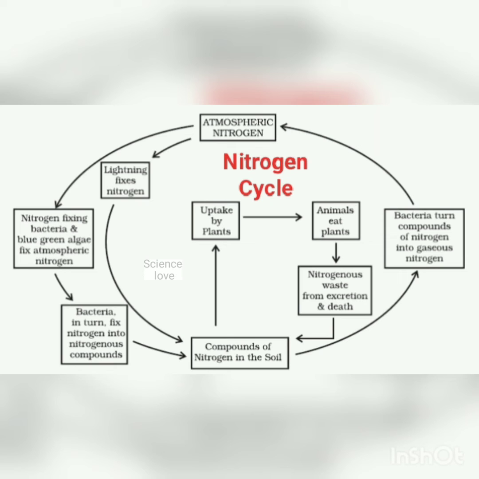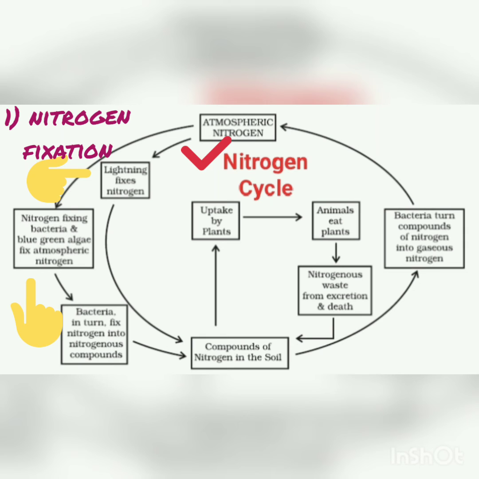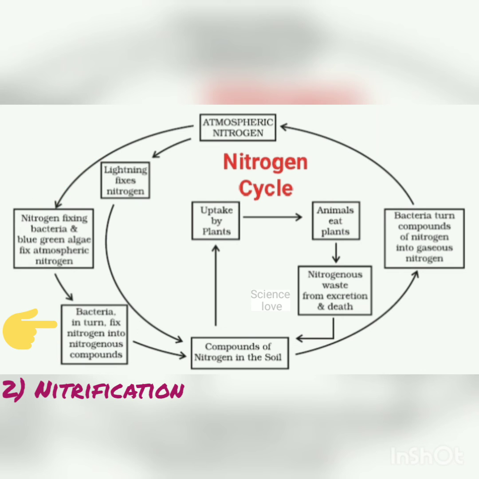Now, the nitrogen cycle. In the nitrogen cycle, atmospheric nitrogen, which is not in a usable form for living organisms, is converted into a usable form by nitrogen fixation, which is done by lightning. Lightning means बिजली का चमकना. It is also done by nitrogen fixing bacteria such as rhizobium, which we have studied, and blue green algae present in the atmosphere, that fix nitrogen into nitrogenous compounds. Then the bacteria in turn convert these by the nitrification process, and now the nitrogen compounds are present in the soil.